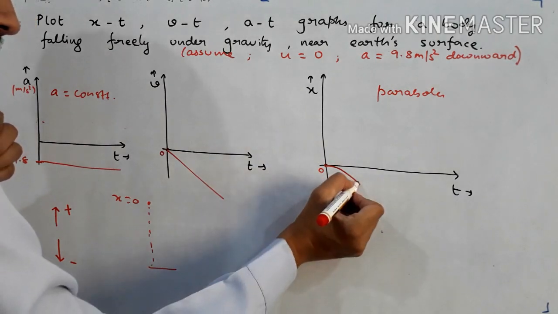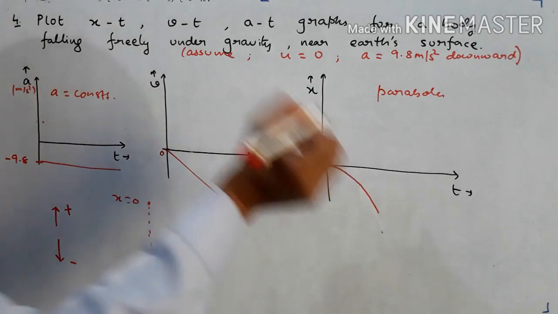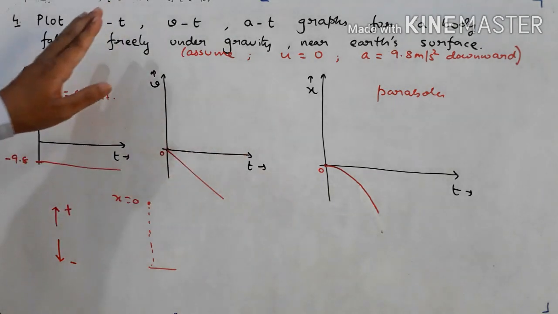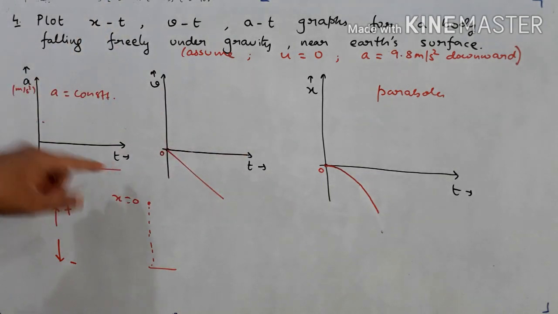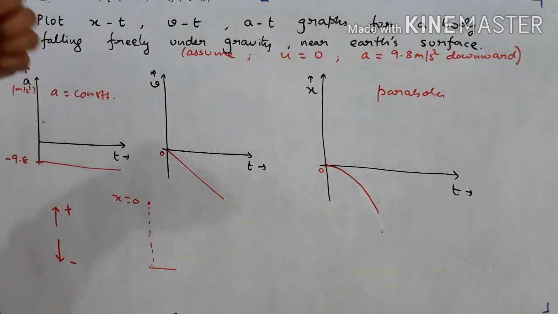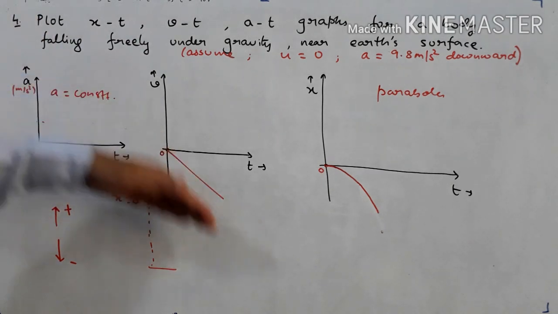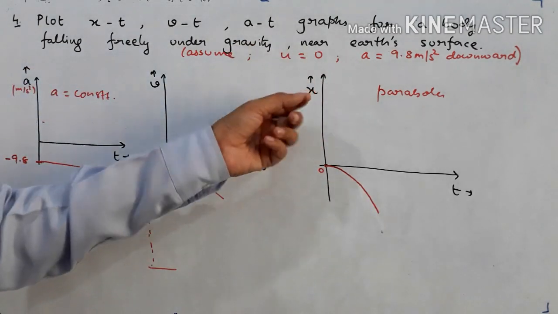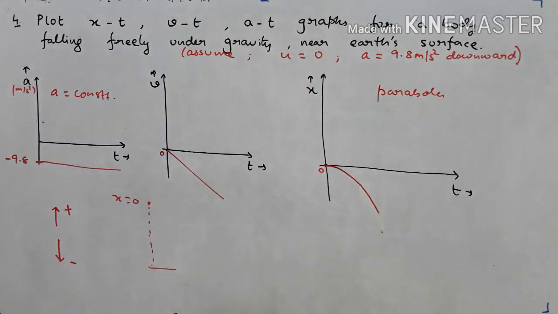This is not a part of a circle, remember students, it is a parabolic trajectory, about which you will read details in mathematics in higher classes. So this is the answer to this particular question. Acceleration is a straight line parallel to the time axis. Velocity increases at a linear constant rate, but it is negative, so I have drawn it like this, and we'll have a parabolic trajectory for the position-time graph.